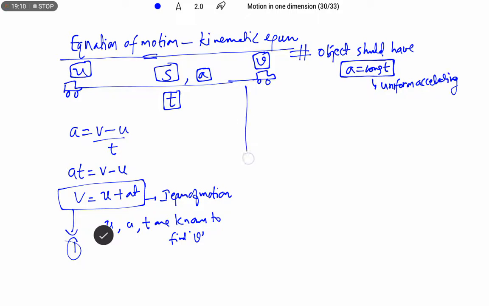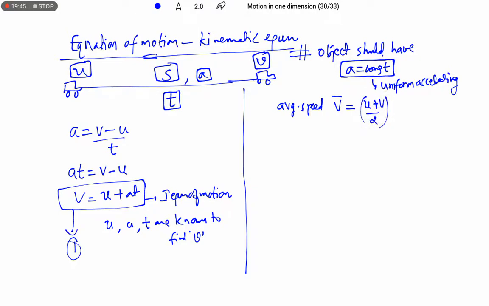Right, let us discuss equation number 2. Before that, let us find the average speed. What is the formula for average speed? Average speed is equal to final velocity plus initial velocity by 2. We write v bar, which is speed, here velocity only, because we are discussing objects moving in a straight line. So we get u plus v by 2.